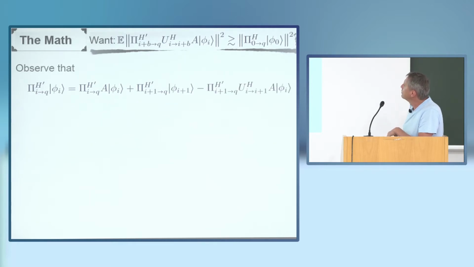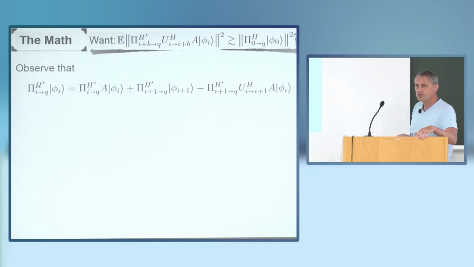Now, probably you're already lost, completely unclear where I'm heading, but note that with just a few simple transformations, I was able to introduce the terms I care about. Here I have the term capturing running P up to query I, measuring the query, completing things with the reprogrammed oracle. Here this term captures running P up to query I, measuring the query, doing one more step with the original H, and then completing things from there on. So I'm on the right track.